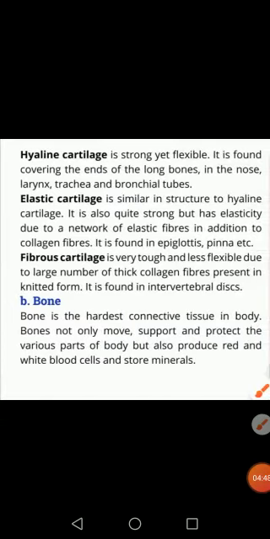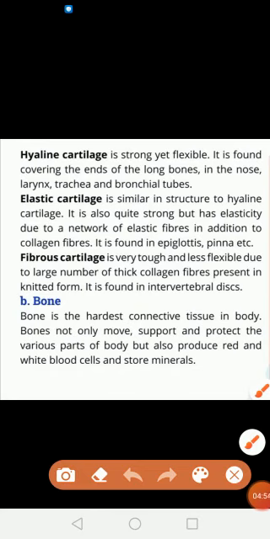The next type of cartilage is elastic cartilage. Elastic cartilage is similar in structure to hyaline cartilage and is strong, but it also has elasticity due to the presence of elastic fibers. Elastic fibers are present in addition to collagen fibers. As you know, cartilage is made up of collagen fibers, but in elastic cartilage, elastic fibers are also present along with the collagen fibers. It is present in the epiglottis and pinna. These are the locations of elastic cartilage.